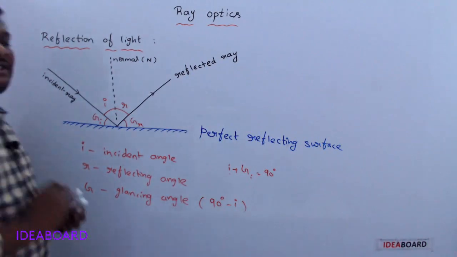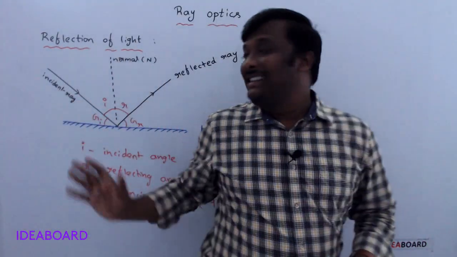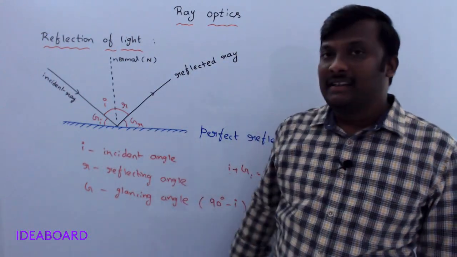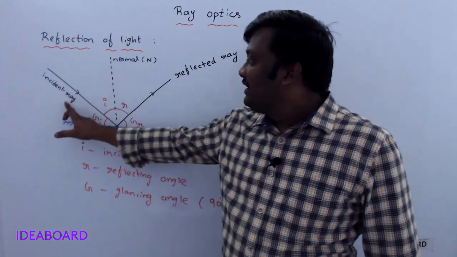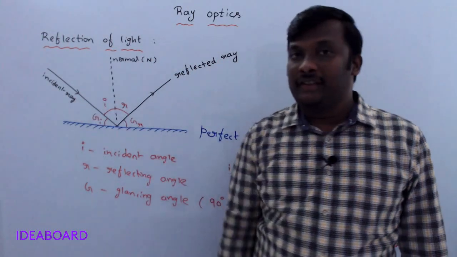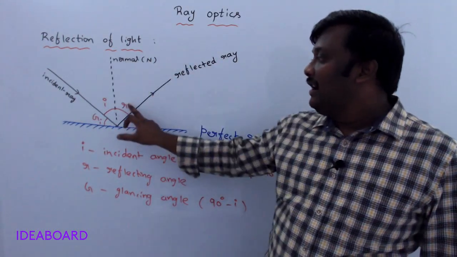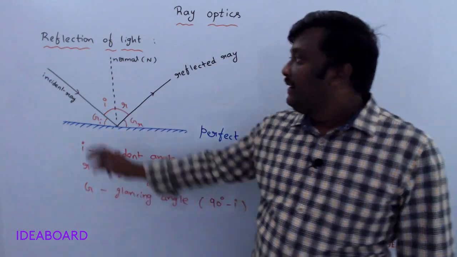You must remember these definitions. One more time, what is the angle of incidence? The angle between the incident ray and normal is called the angle of incidence. The angle between the reflected ray and normal is called the angle of reflection.